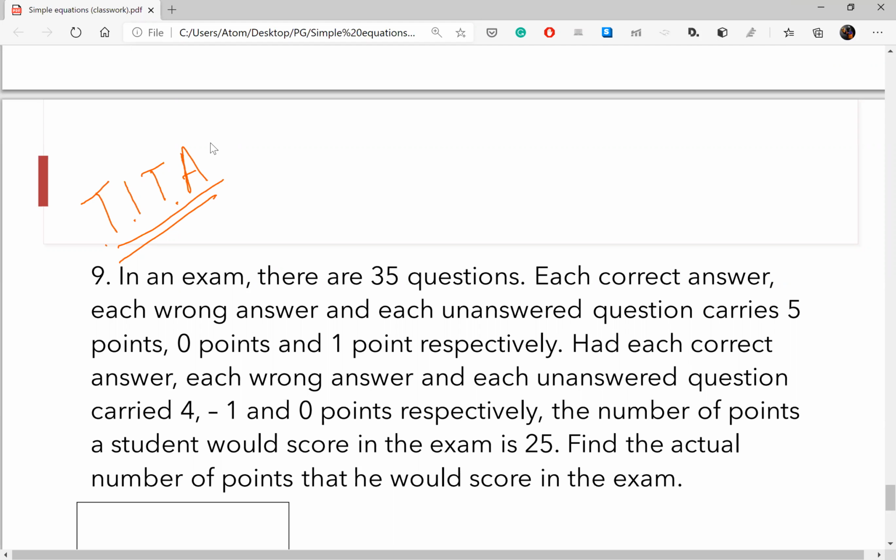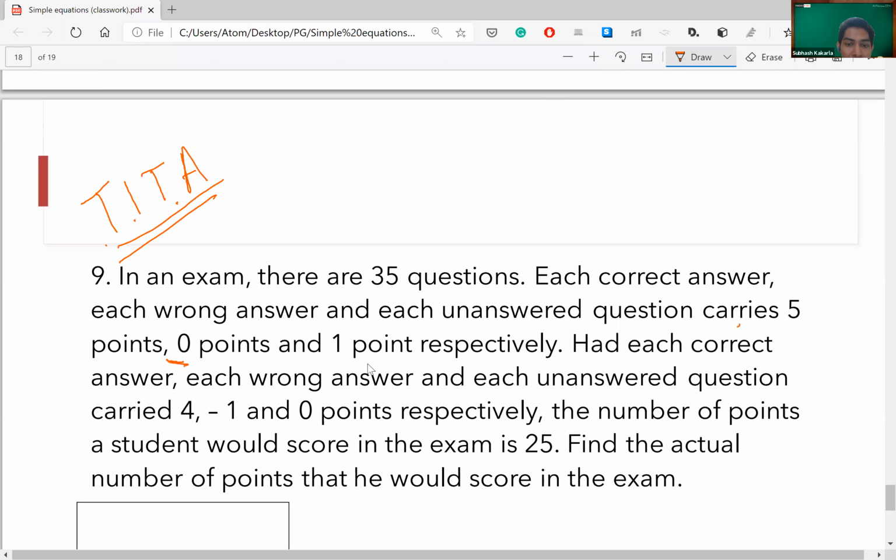Is it wrong answer 0 or wrong answer 1? The wrong answer would be, you are asking for the first part or second part? First part. Each correct answer carries 5 points, 0 points, and 1 point respectively. So correct answer is 5, wrong answer is 0, and unanswered is 1.